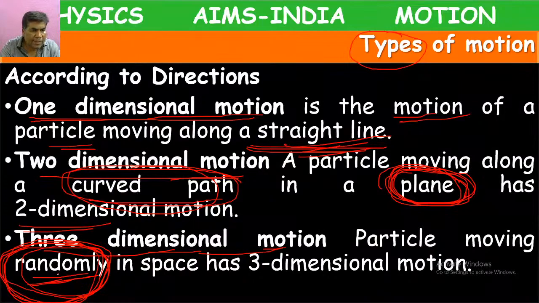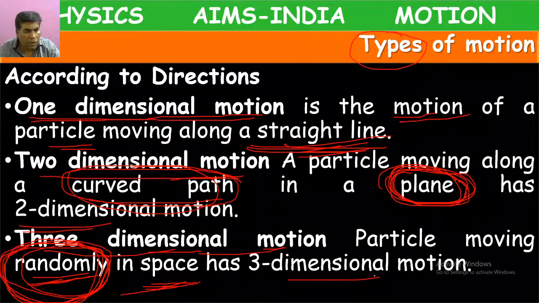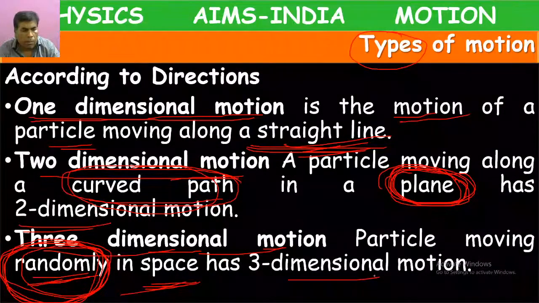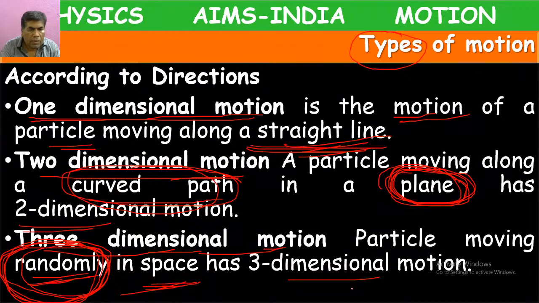If the particle is changing its direction continuously in space, if it is moving in space, then we call it three-dimensional motion. Okay, three-dimensional motion. Let's see the examples.